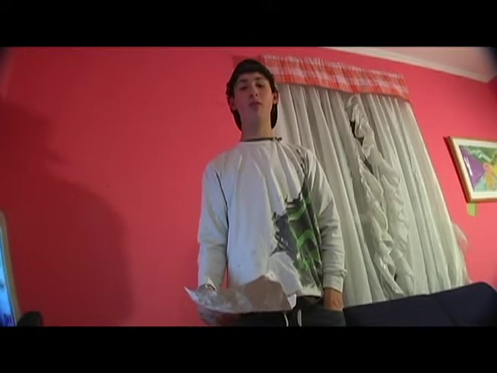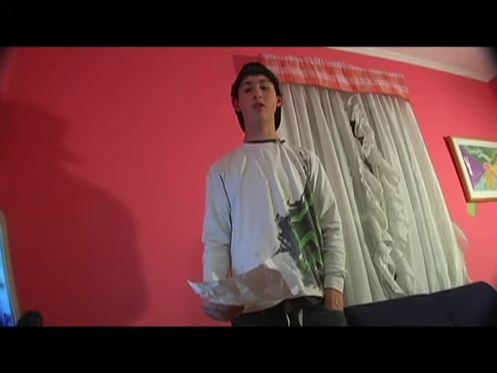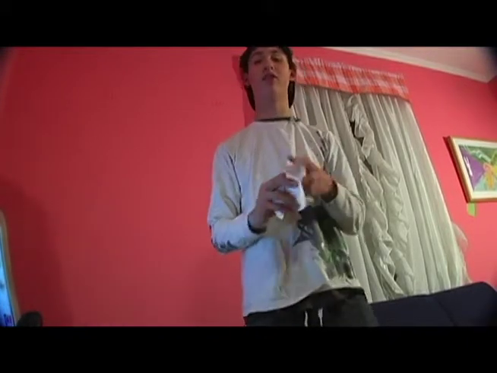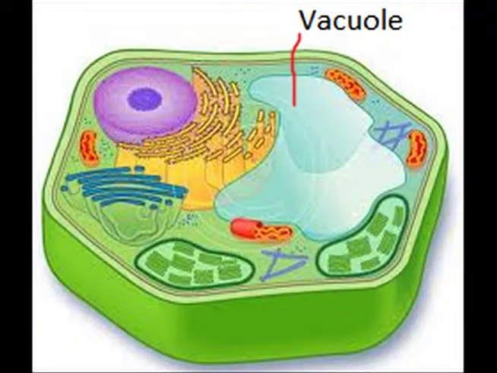A vacuole is like a trash can in the way that it contains all materials that may be harmful to a cell, like a trash can contains materials that may be harmful for us. It is a membrane-bound organelle which is present in plant, protist, animal, and some bacterial cells.